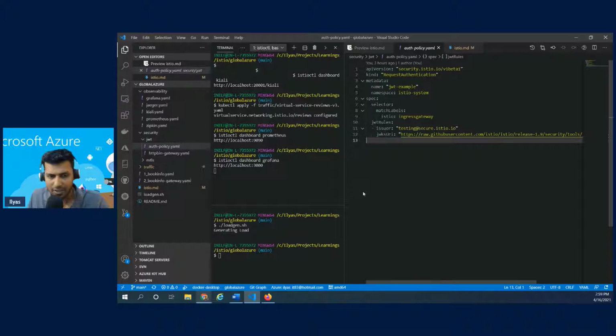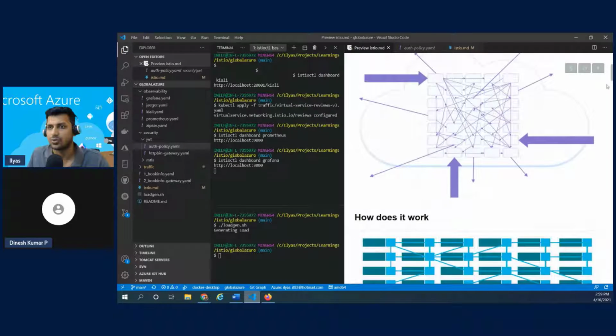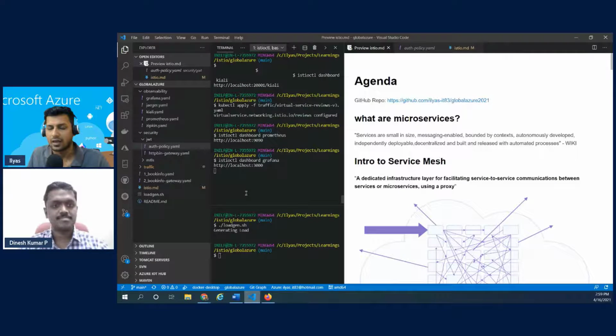All right, I think I'm very close to 3, and I'm not sure if there is any question. I'm going to stop here, and I request you to go through the repository to get the code as well as the instructions given here. And I request you to play with the sample application, as well as go to the Istio documentation page. They've done a massive job of documenting and simplifying this.